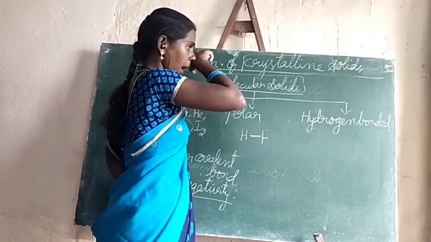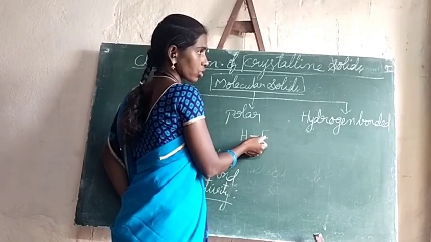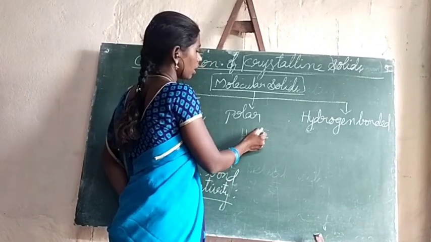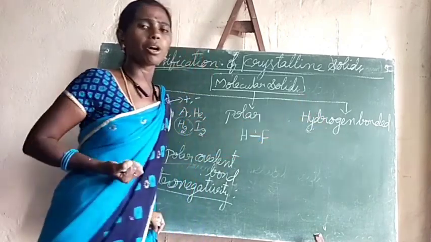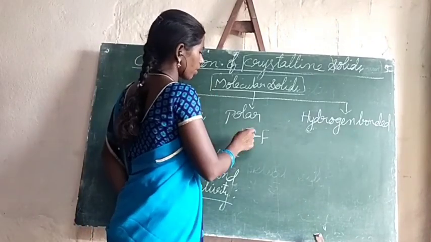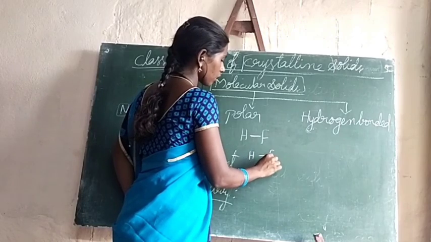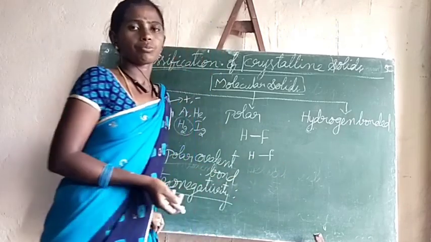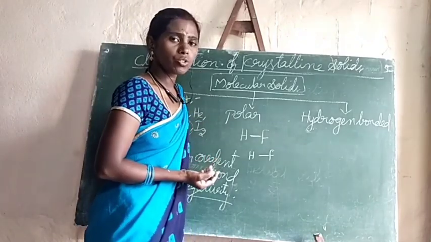After forming the bond, due to its high electronegativity, the fluorine pulls the bond pair of electrons towards itself, so the bond pair moves towards fluorine.